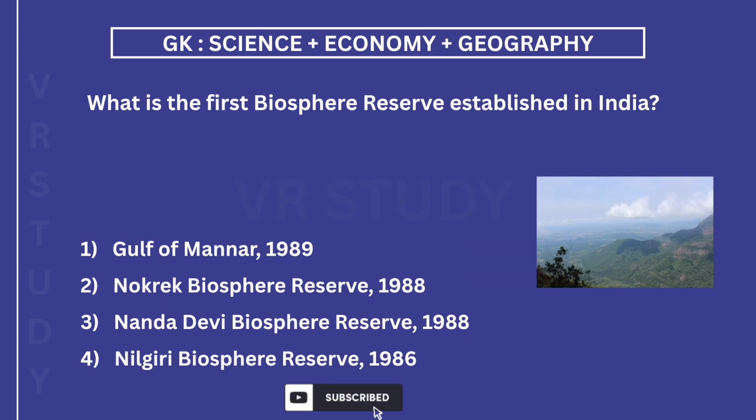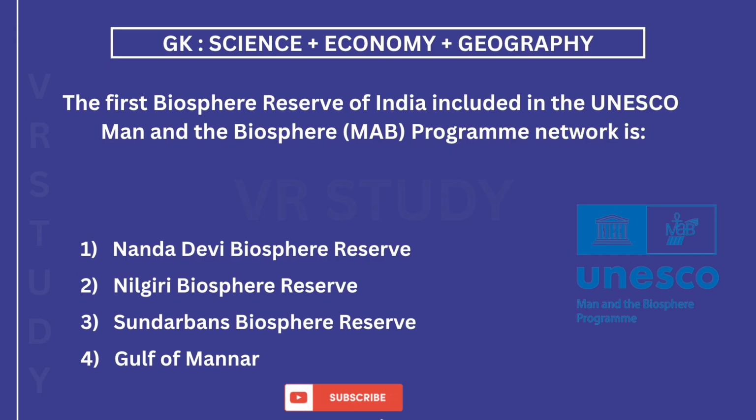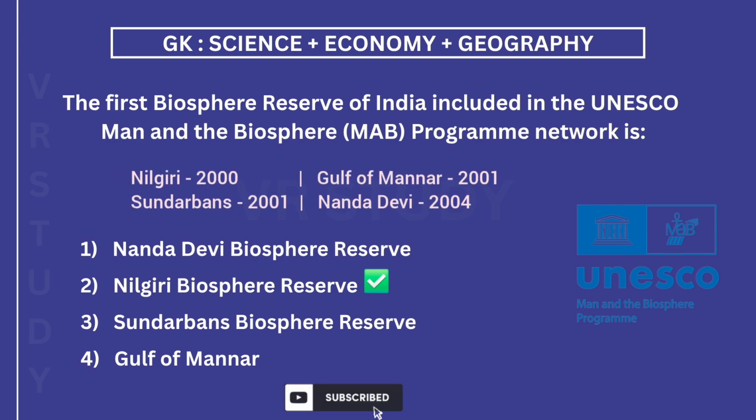What is the first biosphere reserve established in India? The answer is 4. Nilgiri in 1986, Nanda Devi in 1988, Nokrek in 1988, Gulf of Mannar in 1989. The first Biosphere Reserve of India included in the UNESCO Man and the Biosphere (MAB) program network is? The answer is 2. Nilgiri Biosphere Reserve. It was included in 2000, Gulf of Mannar 2001, Sundarbans 2001, Nanda Devi 2004.